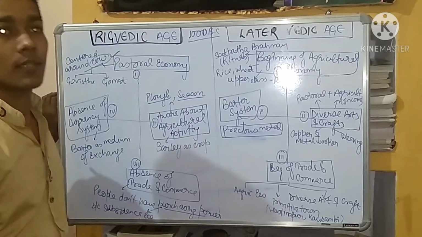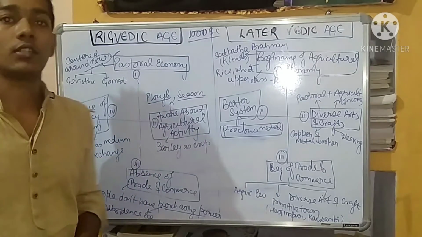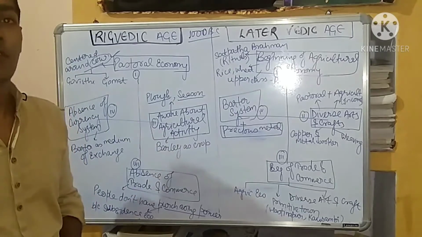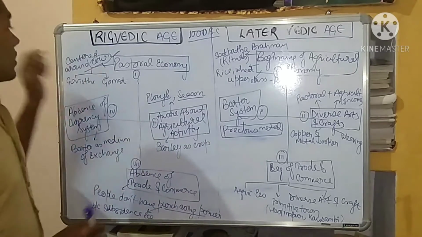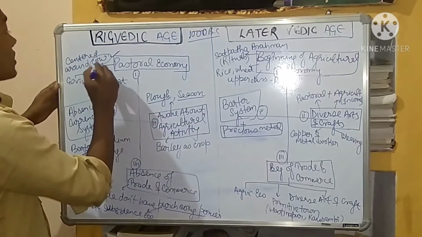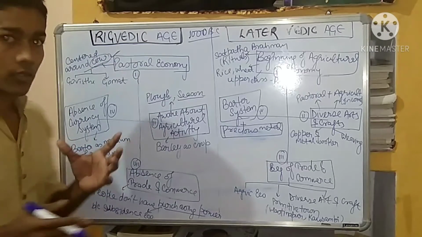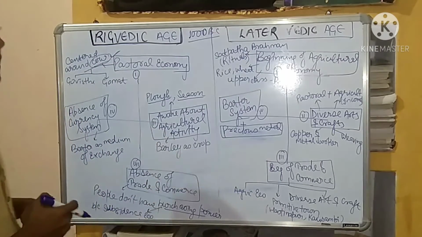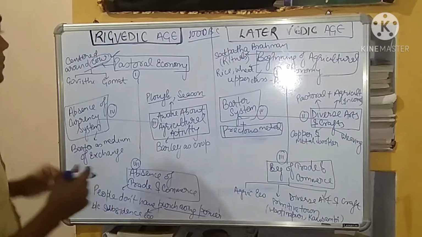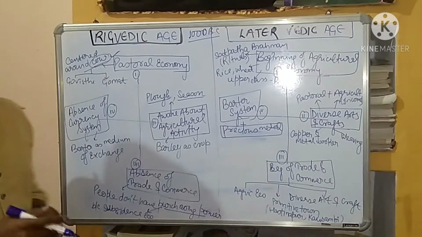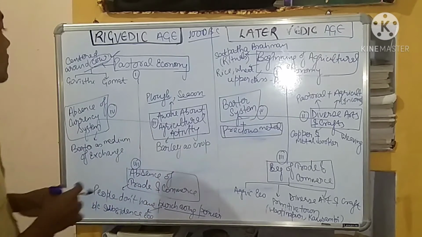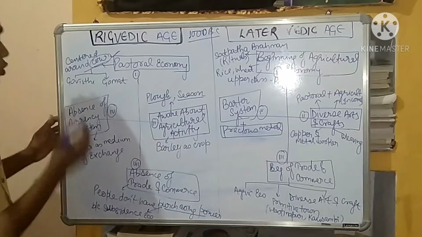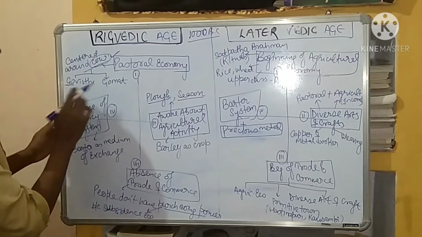Pastoral economy means that the person moves from one place to another in search of food. So this economy was centered around the cow. The cow was the main center for this. And how do we know that? We know that because most of the terms used in the Rigvedic age were related to the cow. The cow was known as go. Go means cow.